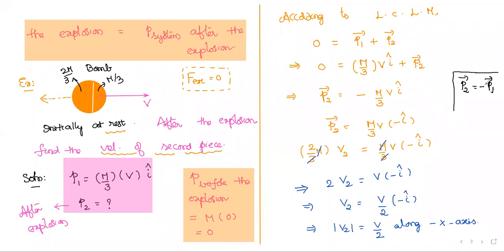What about the magnitude? If you see, their magnitudes are equal. That is one more point you have to recognize. They travel in opposite direction, not the velocities, I'm saying the linear momentum. Once again, I'm repeating, they are not the velocities, they are linear momenta. Their linear momenta are equal, provided conditions apply: at rest, explodes only into two pieces.